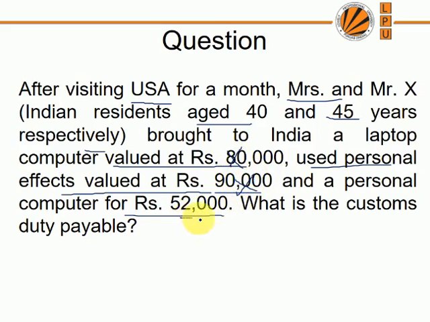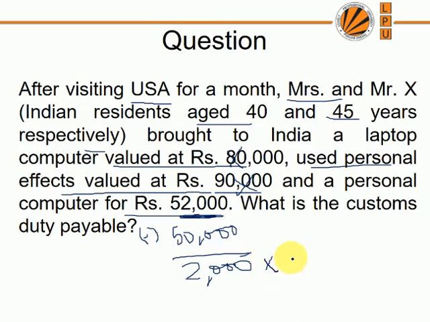Now on 52,000 we have to think about charging duty, but first we will subtract the duty free allowance of 50,000 rupees from this. Then we get a value of 2,000 rupees. On this 2,000 rupees we will charge the custom baggage duty, which we have told you is 38.5%.